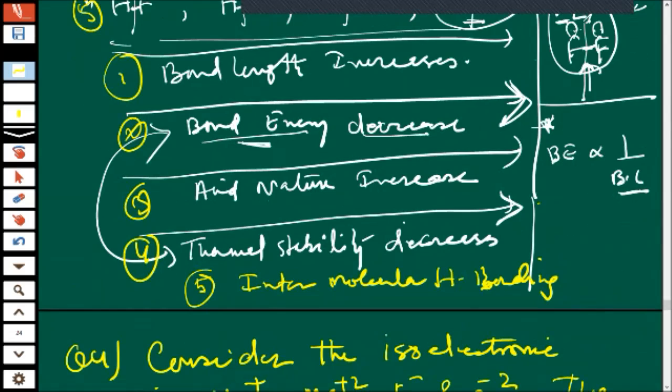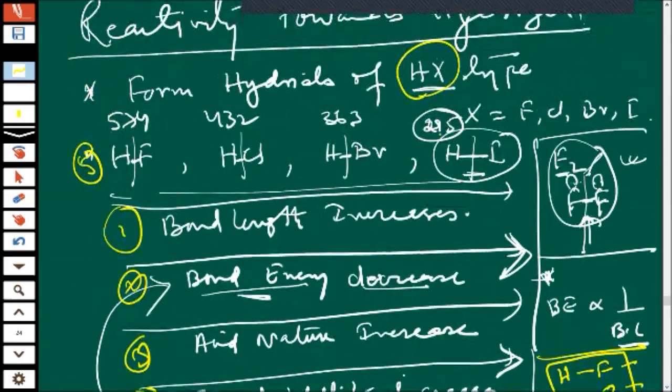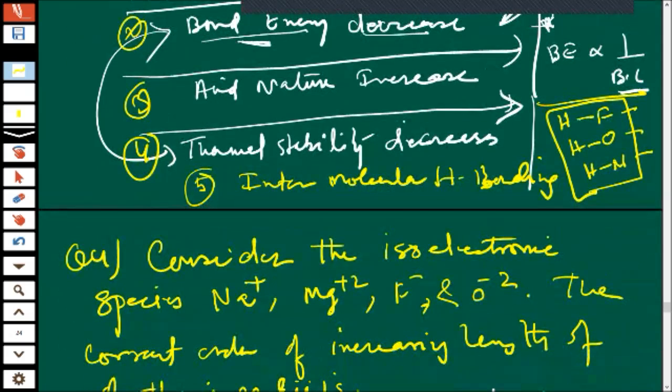Hydrogen bonding is formed only when H is bonded either with fluorine, or H is bonded with oxygen, or H is bonded with nitrogen. Only in these cases hydrogen bondings are formed. Now tell me, is there any such type of bond among these, 1, 2, 3, 4? HF has it. So your answer is HF will form intermolecular hydrogen bonding. Did you understand? Yes, sir.